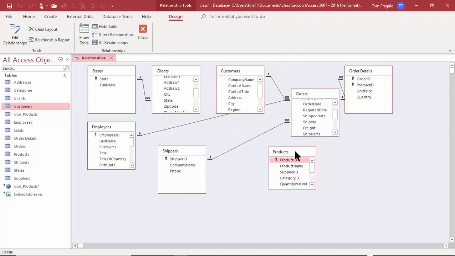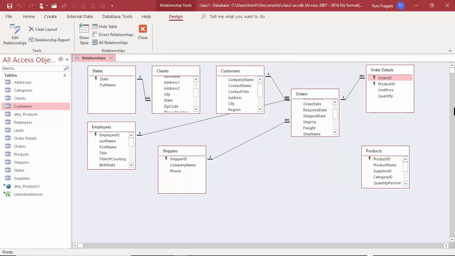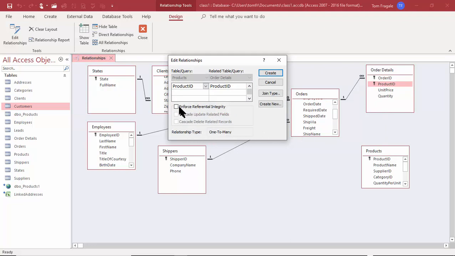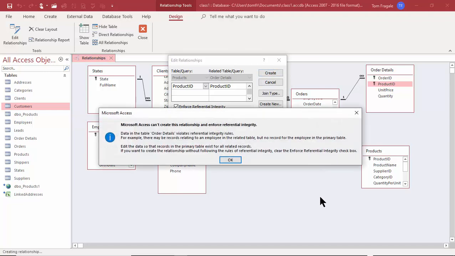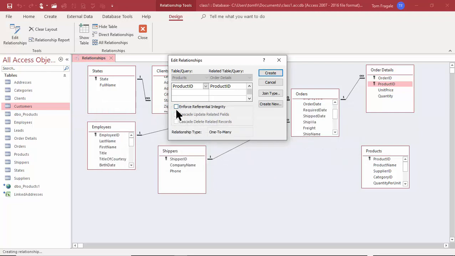And then the products table will be joined to the order details table on the product ID. So I'll pick up product ID from here and drag it to the product ID here. And then that'll be a one-to-many. One product can have many order details, and then we'll check those boxes. So it's saying it can't create the relationship and enforce referential integrity. So there must be an order in the order details table whose product is not in the products table. So it's not letting me do that. So that's fine. We won't do it for this particular one, but it's still going to be a one-to-many.